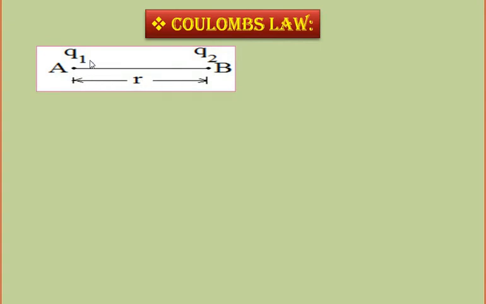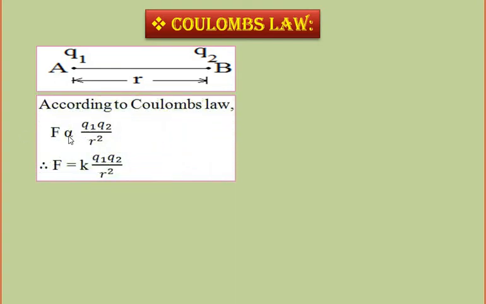Consider the two charges Q1 and Q2 placed at the two points A and B respectively, and the distance between the two charges is small r. Then according to Coulomb's law, we can write force of attraction or repulsion is directly proportional to the product of magnitude of the two charges and is inversely proportional to the square of the distance between the two charges. So from this equation we can write F is equal to K into Q1 Q2 divided by r square.